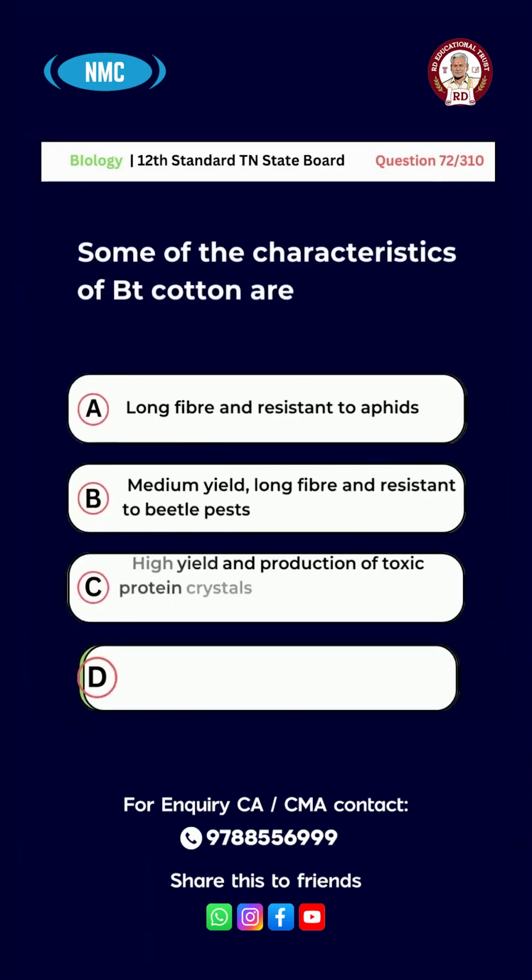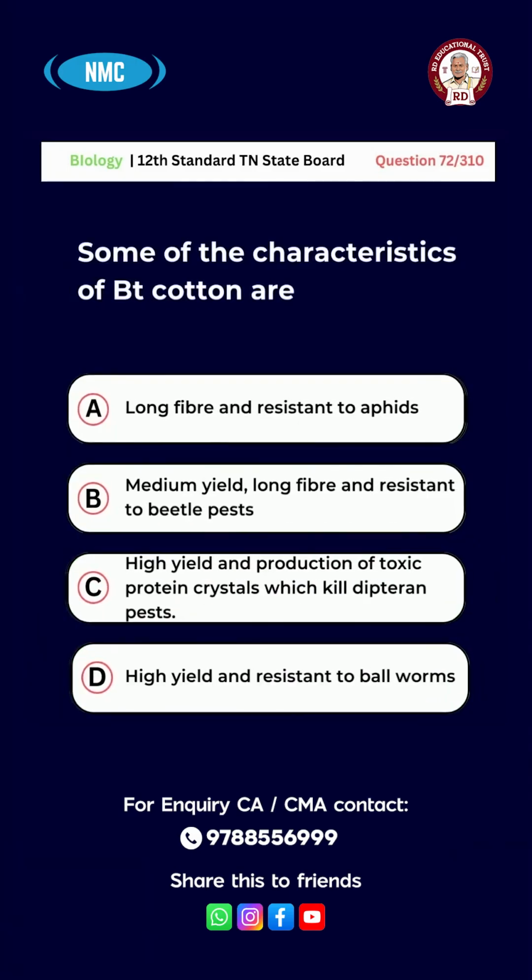Question number 72. Some of the characteristics of Bt cotton are option A, long fiber and resistant to aphids, B, medium yield, long fiber and resistant to beetle pests, C, high yield and production of toxic protein crystals which kill dipteran pests, D, high yield and resistant to bollworms. And the right answer is option B. Medium yield, long fiber and resistant to beetle pests.